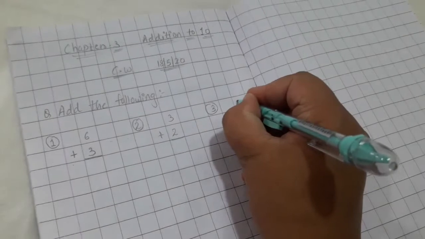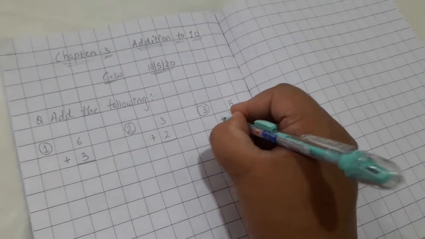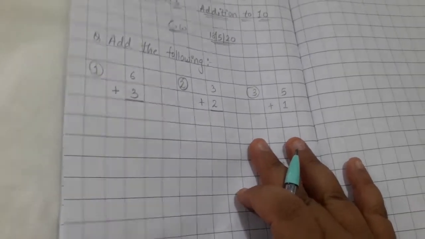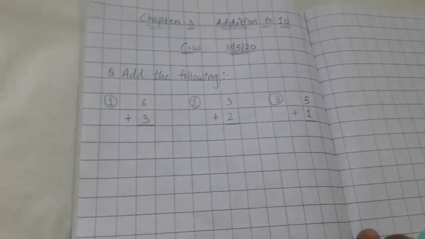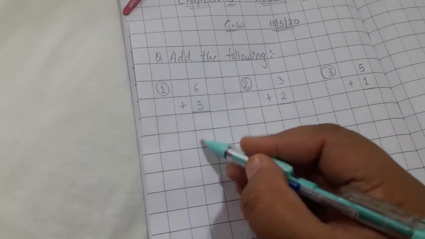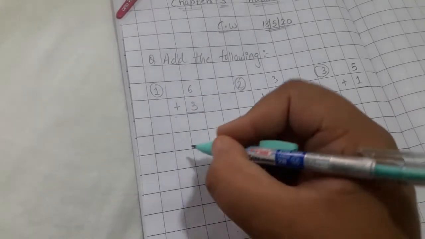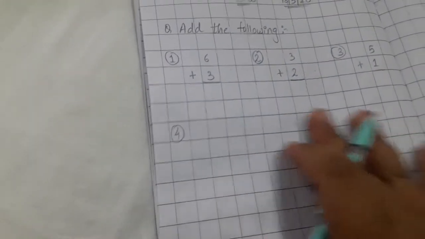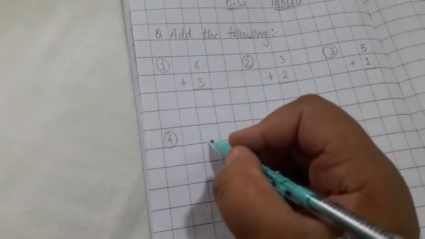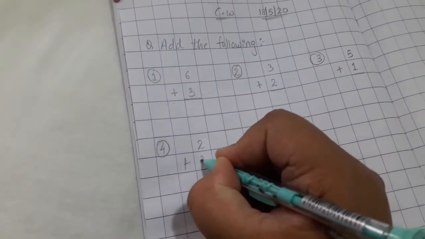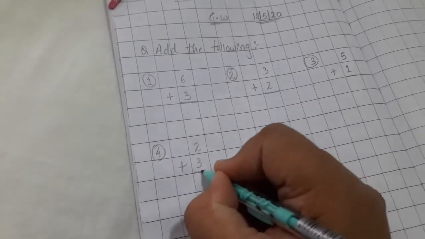Third is 5 plus 1. Then you need to skip 2 vertical lines. Okay, and then write fourth question. 2 plus 3.